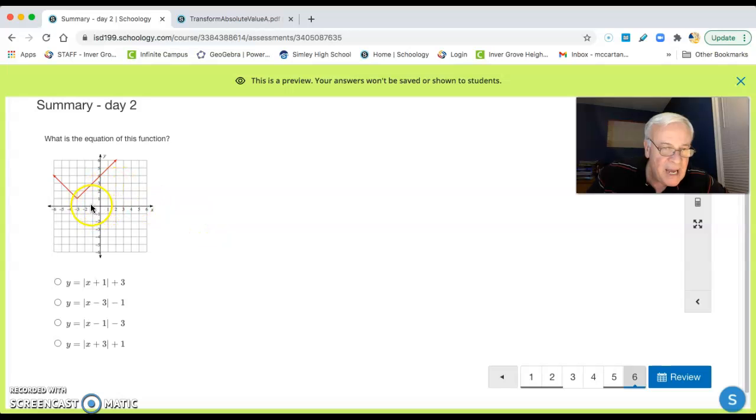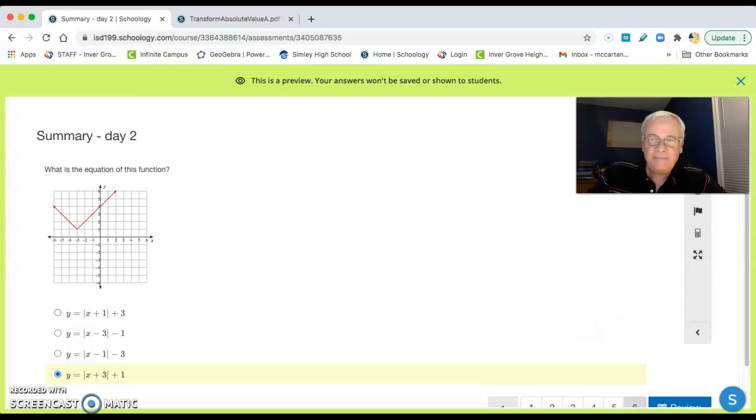Now it moved back 3. Back 3 means it's +3 on the inside. It's that one right there. We're going to review some of these in the exit ticket too. This is the hardest problem. This leads into the next thing we're looking at. You guys need to recognize how to move those around. All right, that's it.